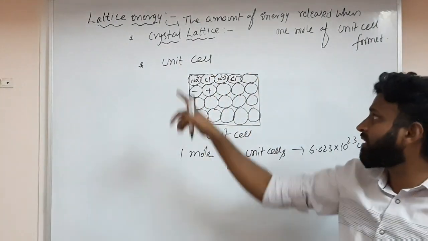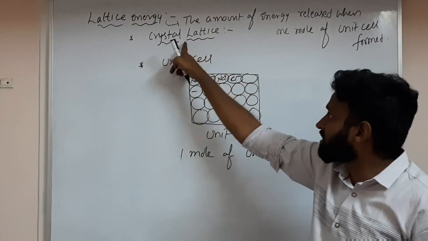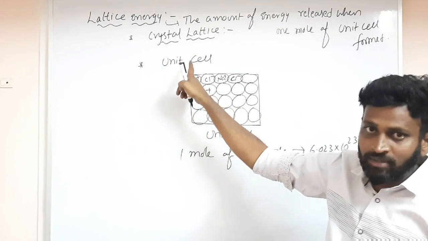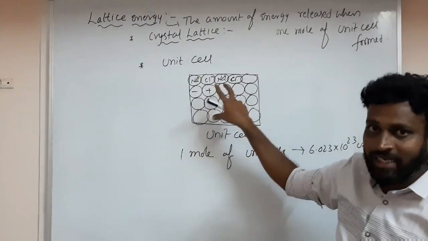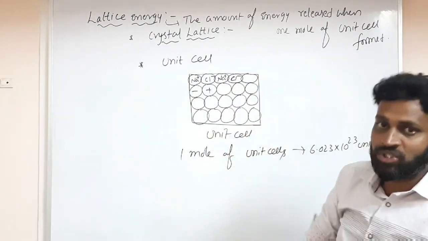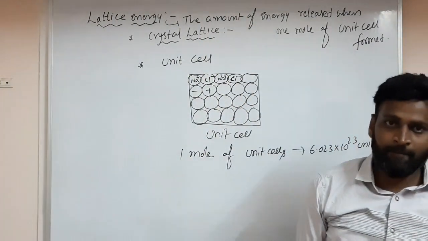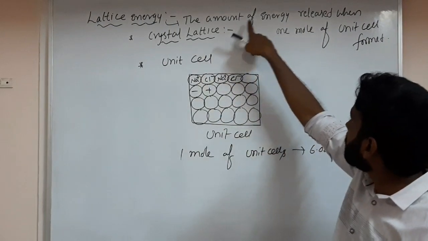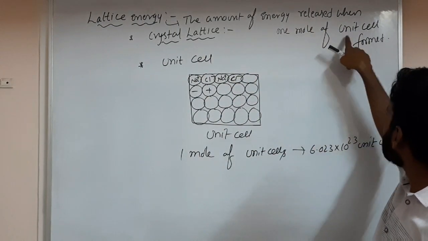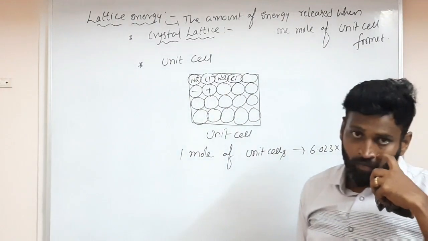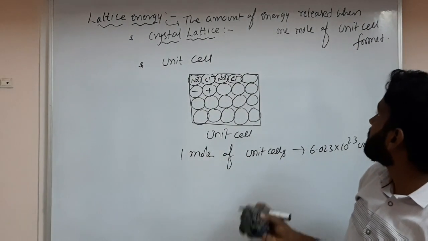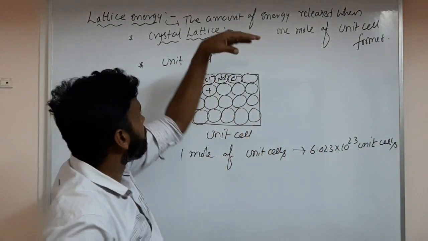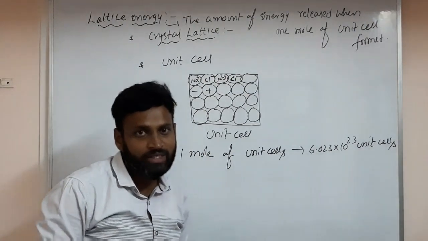Ionic compounds exist in crystal lattice. Crystal lattice is like a building. Unit cells are rooms. Understanding? So unit cell is some identical repeated portion in a crystal lattice. Got it? So what is lattice energy? The amount of energy released when 1 mole of unit cell is formed, or else the amount of energy required to break 1 mole of crystal lattice. So lattice energy we will say for unit cell, per unit cell we can calculate.